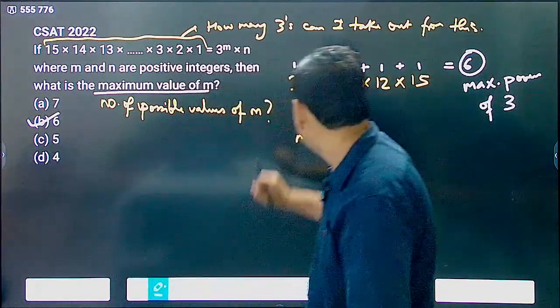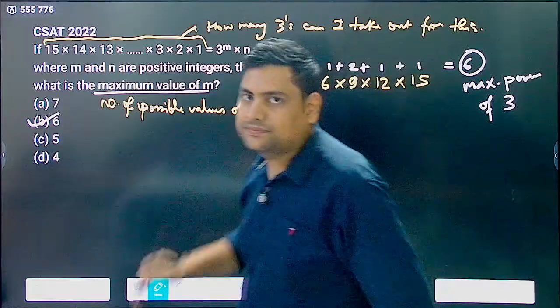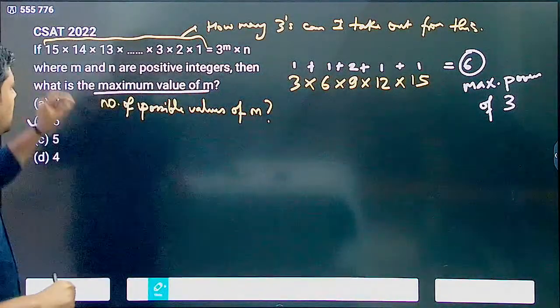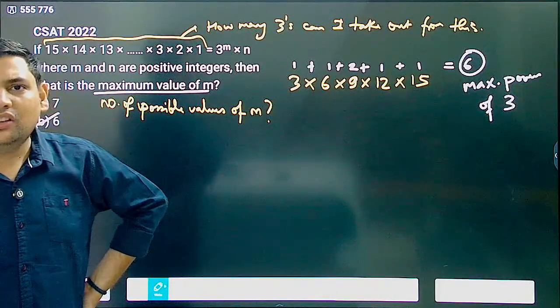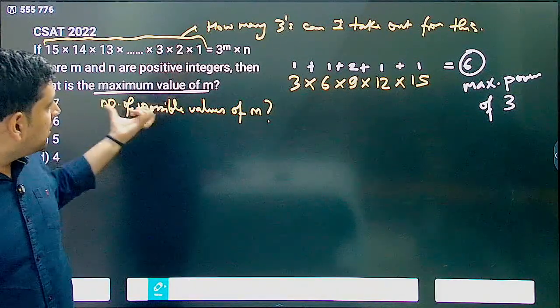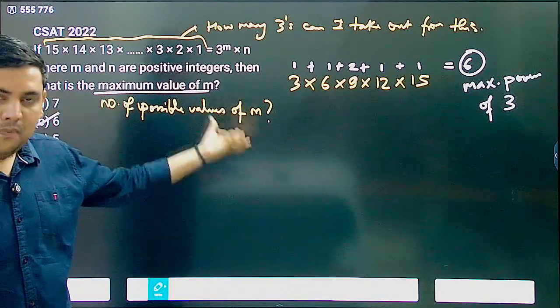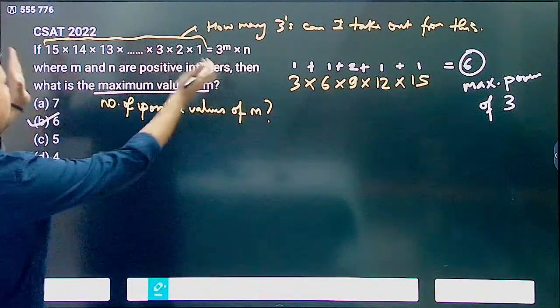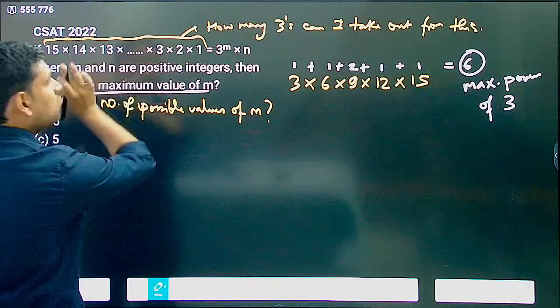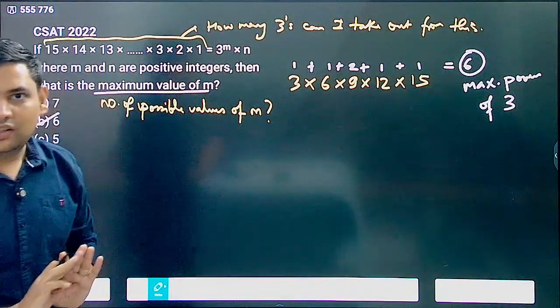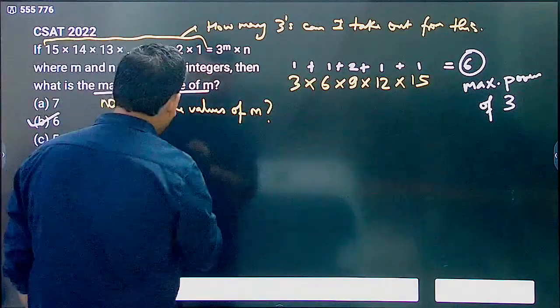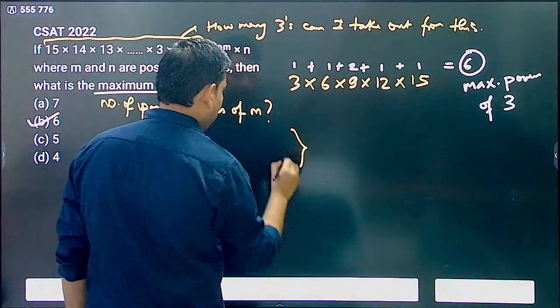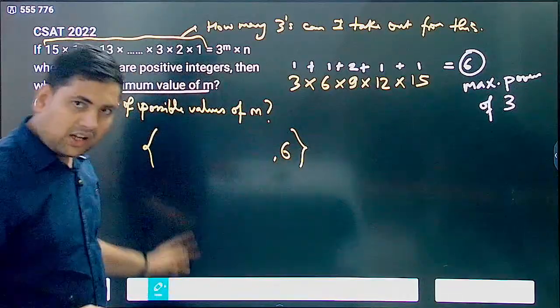Okay. See. Now, the question actually does not tell you anything about n. Correct? Because it was asking the maximum value of m, that's why all the 3's that this expression had, you allocated to 3 power m. Because you were finding the maximum value of m. So, maximum value of m is of course 6. But there are other values also.